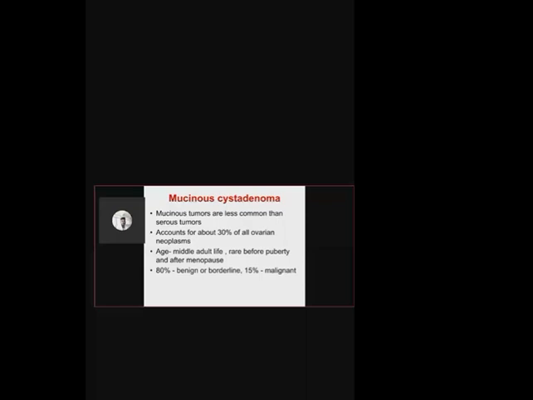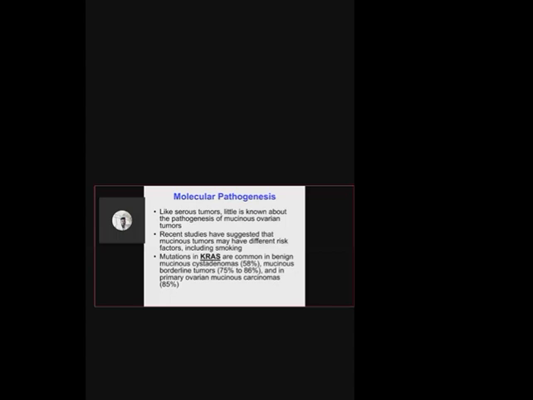The age group for this tumor is middle adulthood, and it is rare before puberty and after menopause. Here 80% of the cases are benign and 15% of cases are usually malignant. Talking about the molecular pathogenesis, as with serous tumors, very little is known because no chromosomal abnormality has been identified.